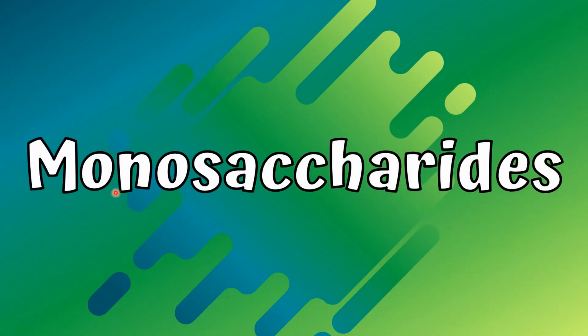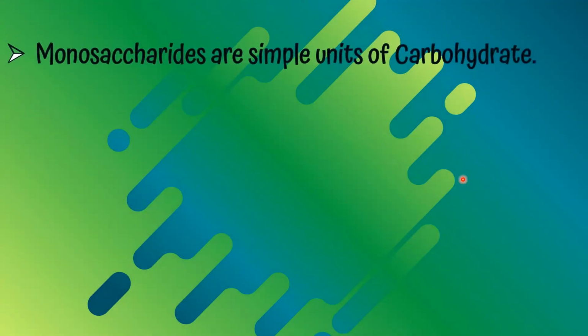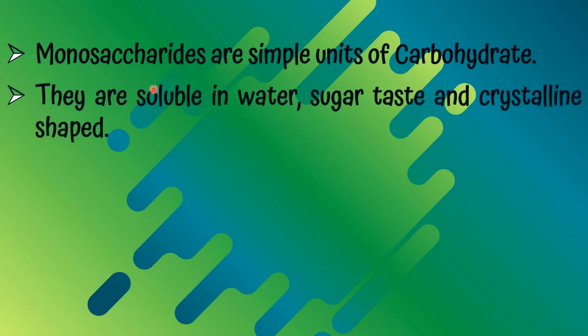Okay, let's see the type 1, monosaccharides. Monosaccharides are simple units of carbohydrates. The features of monosaccharides are water soluble, sugar taste, and crystalline shape.